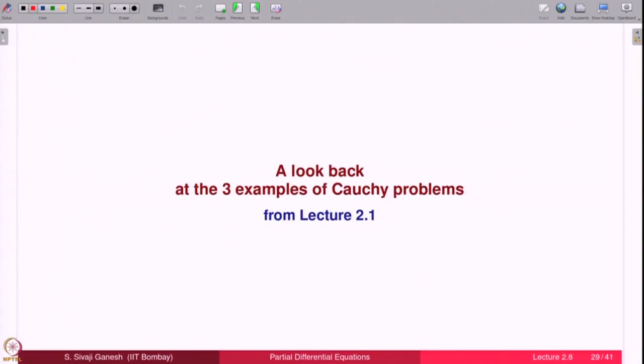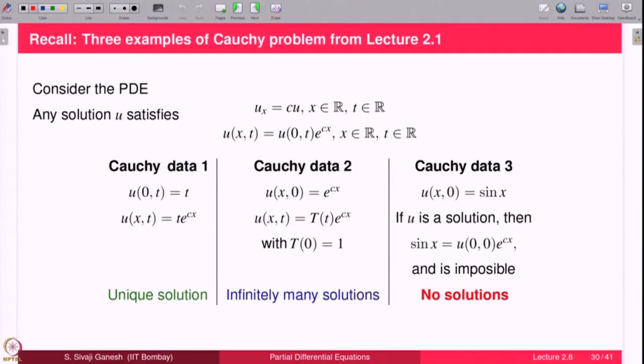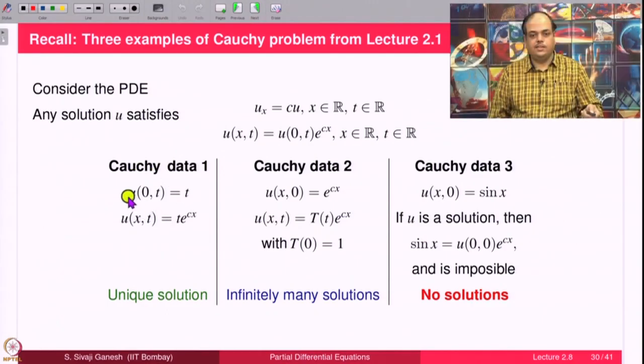Okay, now let us go back to the 3 examples that we were discussing in lecture 2.1. Recall the PDE was Ux equal to Cu. In fact it is like an ODE, there is no t dependence. Then we had Cauchy data 1, 2, 3. Cauchy data 1 had a unique solution. Note where it is prescribed: it is prescribed on the t axis, while Cauchy data 2 and 3 are prescribed on the x axis. In one case you have infinitely many solutions, in the other case there are no solutions.